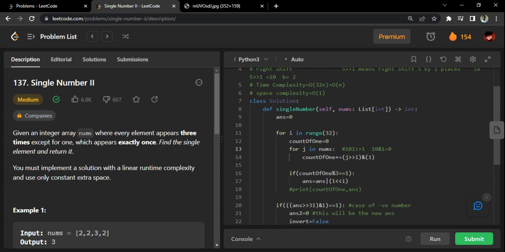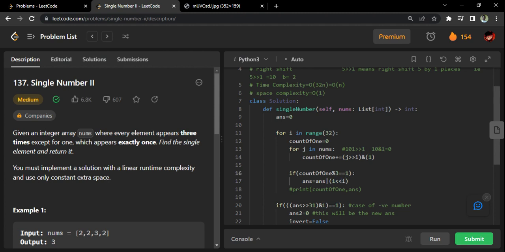Then I will check if it is one or not. If the ith bit is one, I will add it to my count. If it is a zero, no need to add to the count. Then I will check if the count is a multiple of three or not. If it's a multiple of three, my answer's ith bit is going to be zero. If it is not a multiple of three, my answer's ith bit is going to be one. If it's a one, I will add it to my answer. How will I add it?